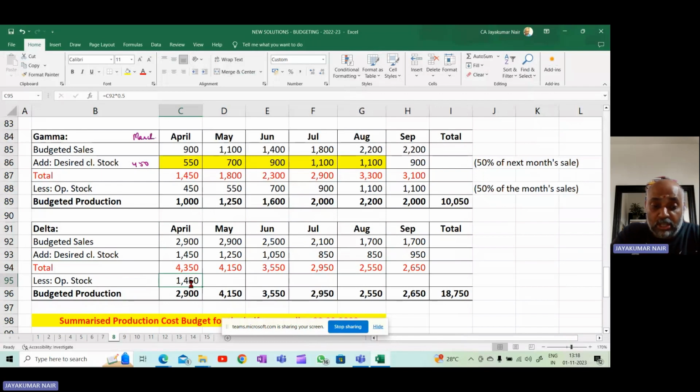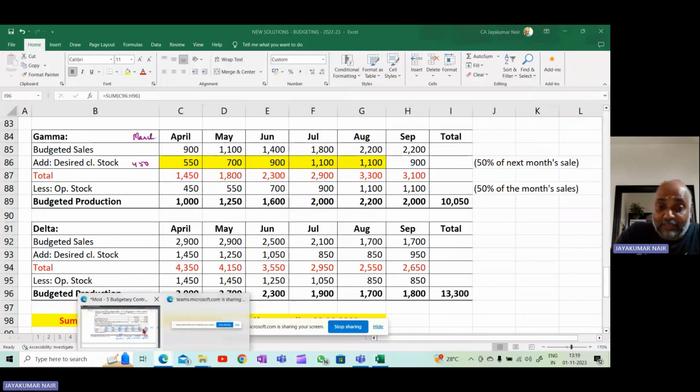So you calculate this, and you will get the estimated production of Delta for the half year, which will be 13,300. So this part we have completed now.